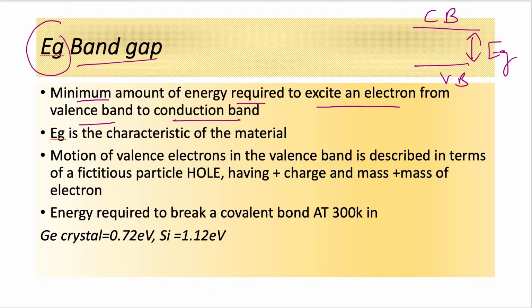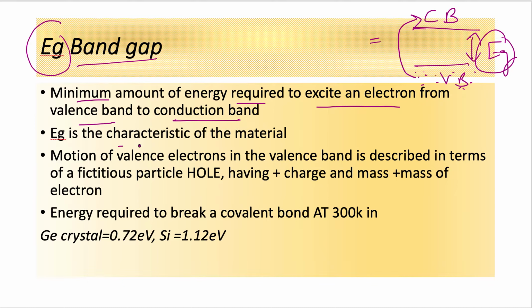Electrons present in the fully filled valence band need some applied energy so that they can jump to the conduction band, and that minimum amount of energy which allows the electron to leave the valence band and go to the conduction band is called Eg, the energy band gap of a semiconductor material.